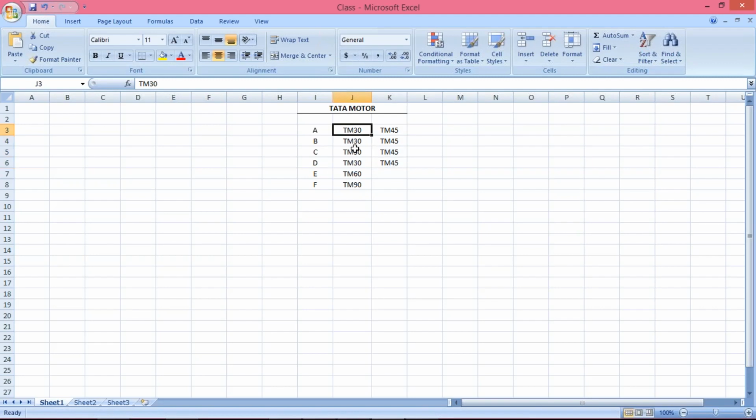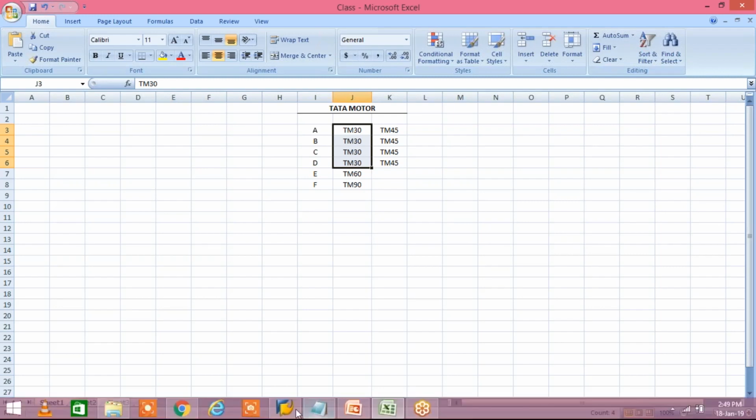Now, Tata Motors is a very huge organization and there will be several vendors. Say, for example, more than 500, 600, or thousands, even 2000 vendors are using this terms of payment TM30. So first of all, how will you come to know how many vendors are using terms of payment TM30? So we'll do one thing.